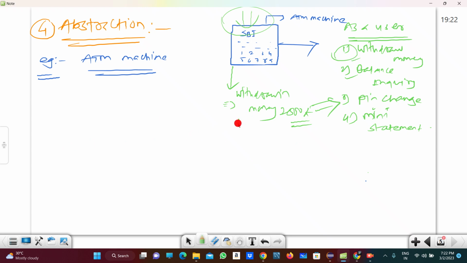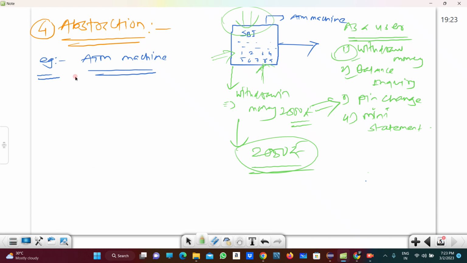So in abstraction, suppose I'm withdrawing 2000 rupees. While withdrawing, what happens inside the machine, which code functionality happens, what code exactly is executed under this machine, we don't know.